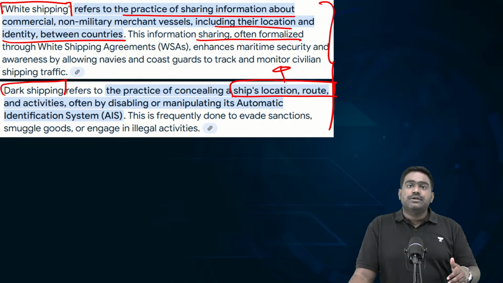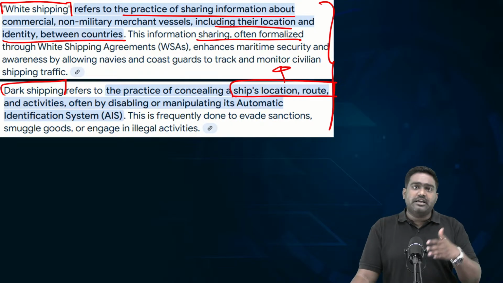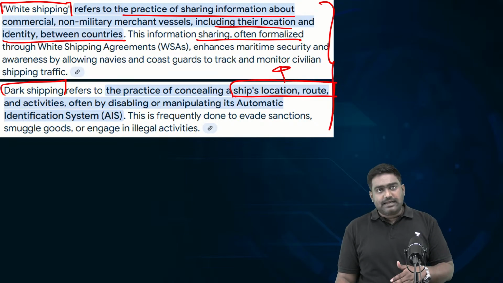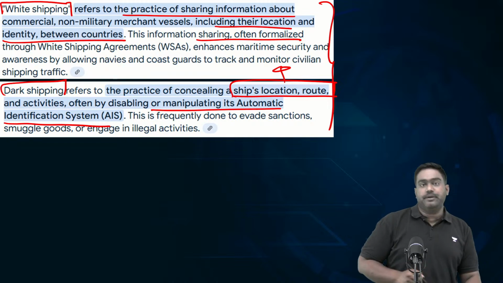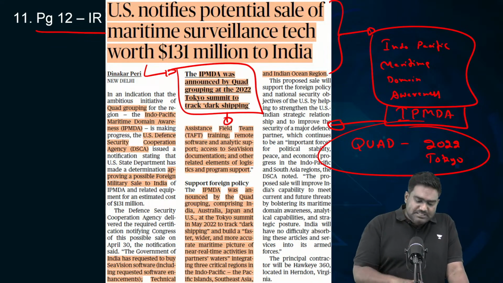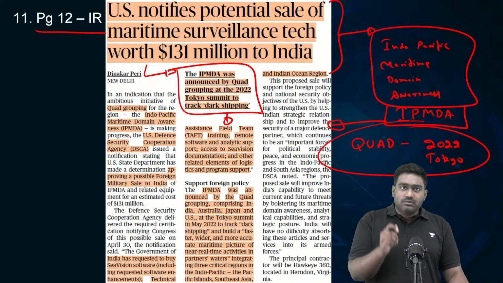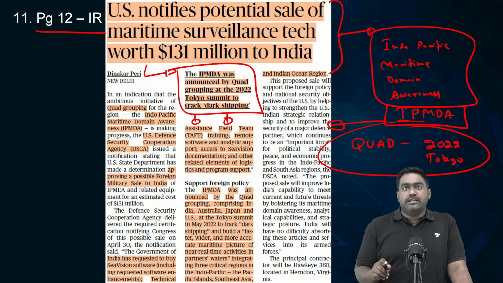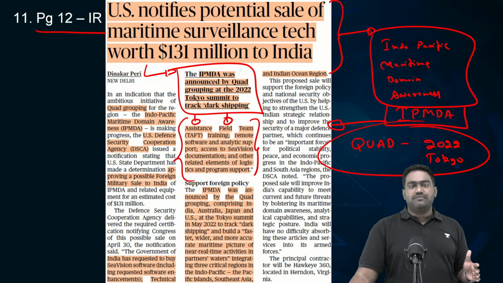So evading sanctions or engaging in criminal activity, be it drug trafficking, arms trafficking, smuggling, or transferring weapons for a state actor or a non-state actor. All these illicit, illegal forms of shipping fall under dark shipping. So the Quad countries are focused on tracking dark shipping. And for this purpose, they launched this initiative called Indo-Pacific Maritime Domain Awareness. It was announced at the Tokyo Summit of the Quad countries in 2022. So India, the US, Japan, and Australia are part of it. They're assisting each other to track dark shipping across the Indo-Pacific region.